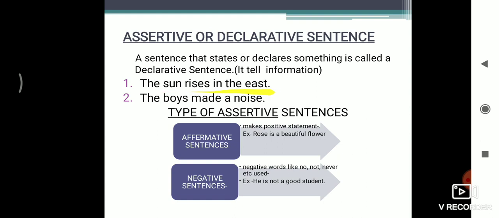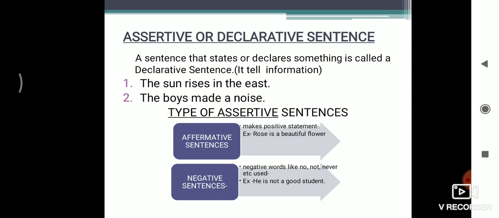The sun rises in the east. Here we get the information about the sun, that it rises in the east. Now the second sentence, the boys made a noise. Here we get information about the boys, that the boys made a noise. So these are examples of assertive sentences or declarative sentences.